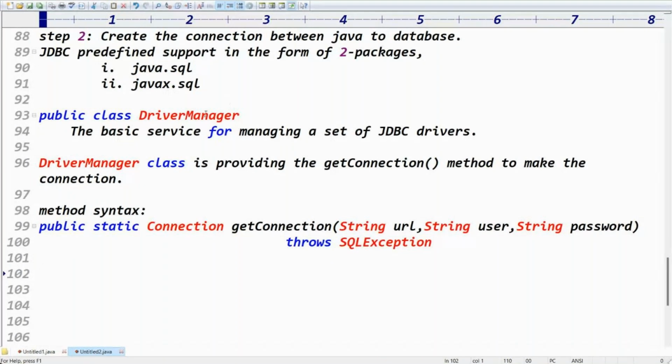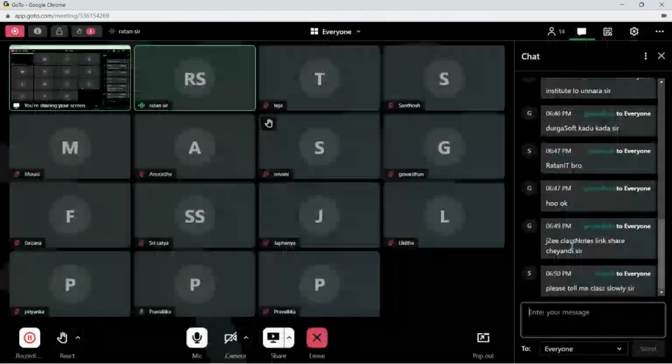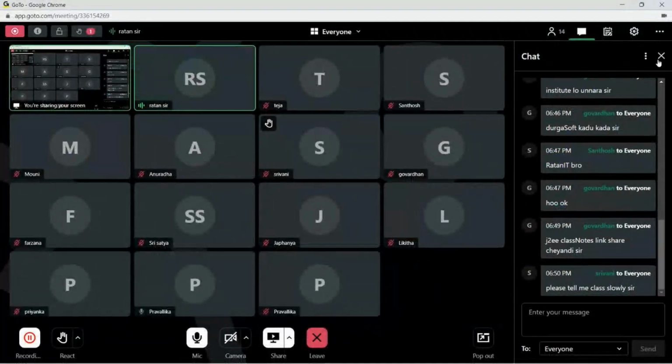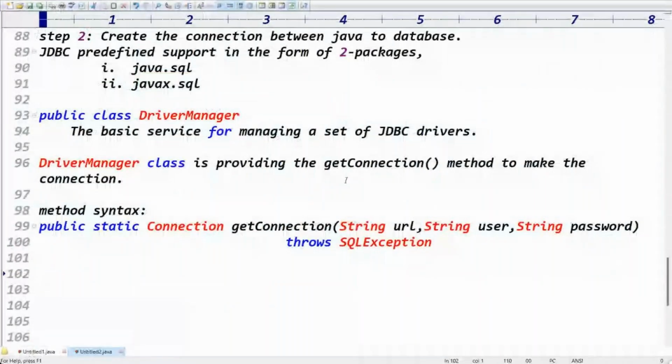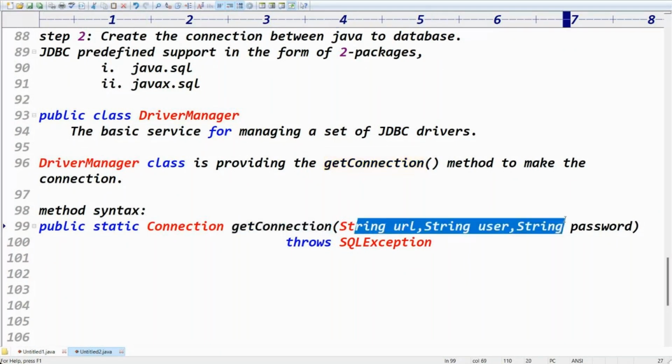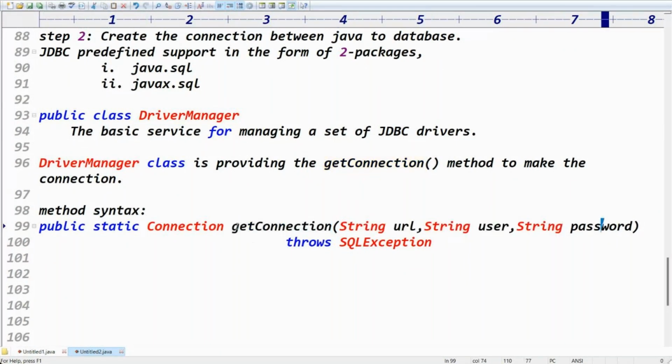How can you get the connection? To get the connection, use the get connection method. Get connection method belongs to driver manager. Here, what is the method name? Get connection method is expecting how many arguments? Three arguments. Its return type is what? Connection object, right? It returns the connection object.